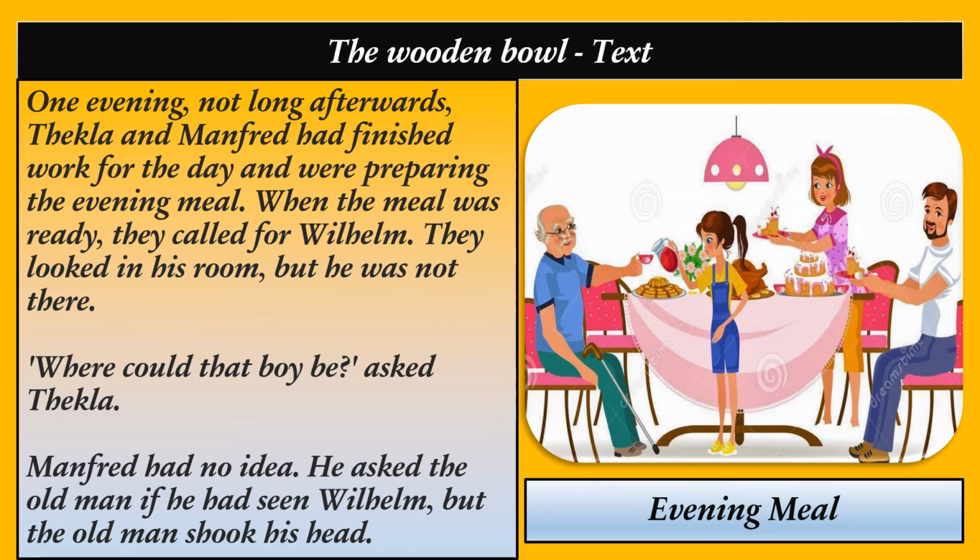Soon after that accident, one day, Tekla and Manfred finished their work and they prepared the meal. So they called for their son Wilhelm, but they didn't find him. So they asked the old man about Wilhelm, but the old man shook his head that he had not seen him.